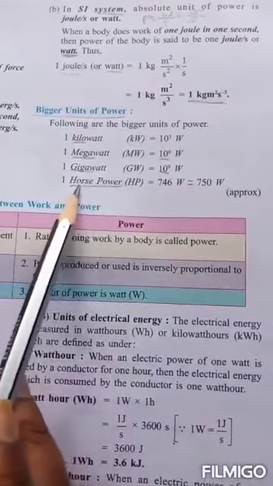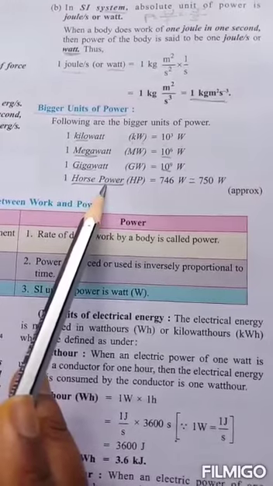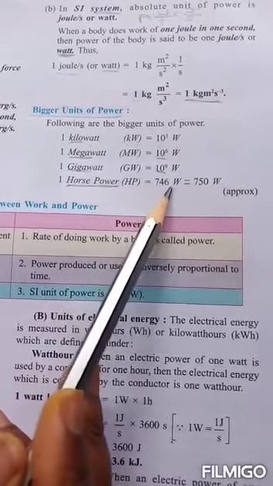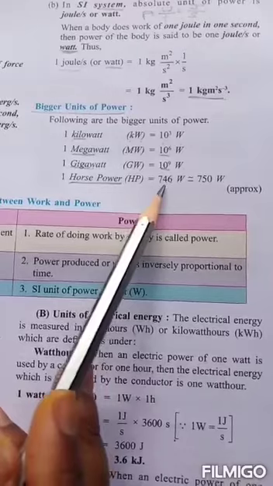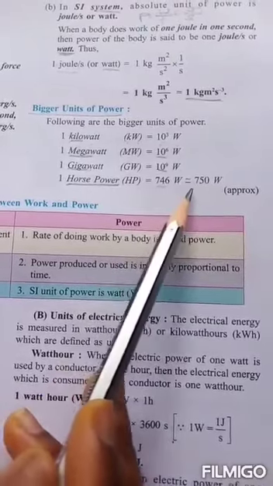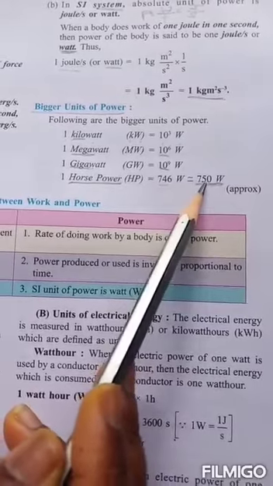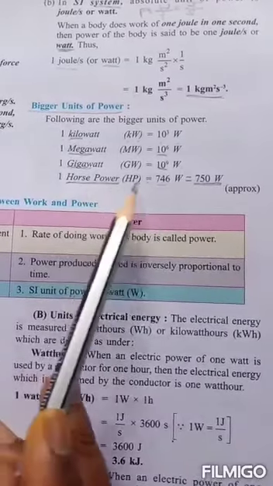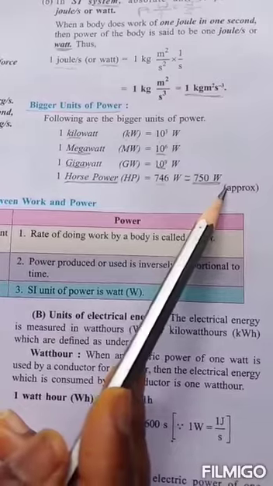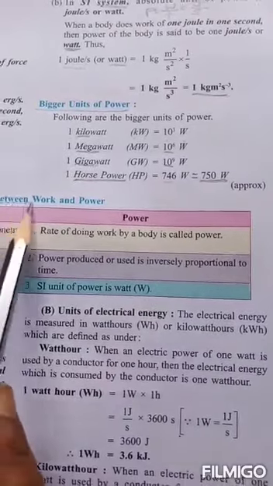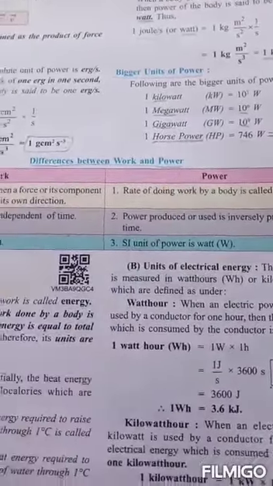1 horsepower, very important. 1 horsepower is 746 watts, or approximately, rounding off to a whole number, we can represent that as 750 watts. 1 horsepower is equal to 750 watts. Then what are the differences between work and power?